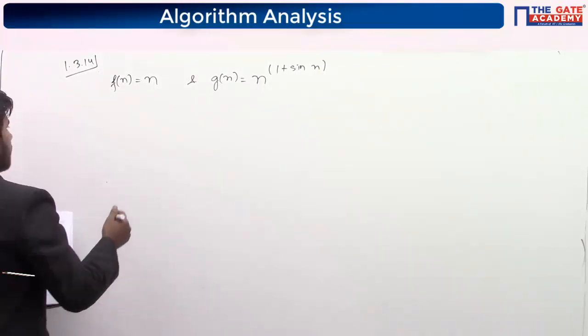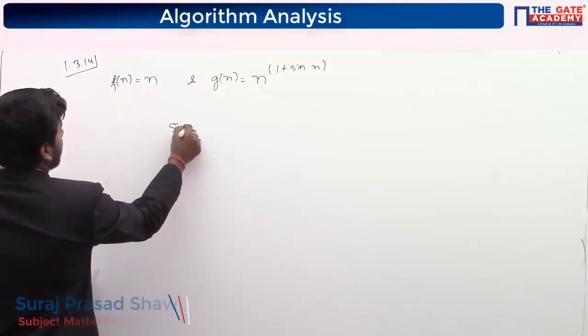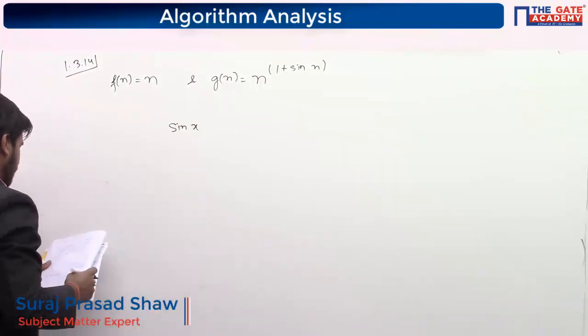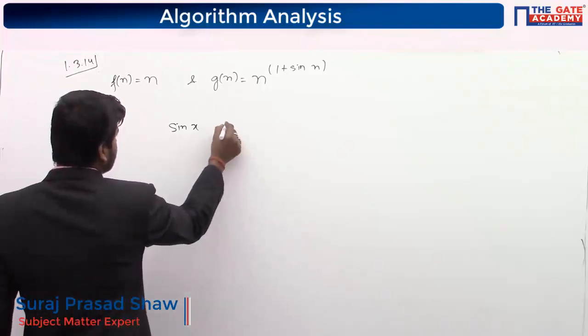If you see the value of sine x, for any value, it will range from -1 to 1.